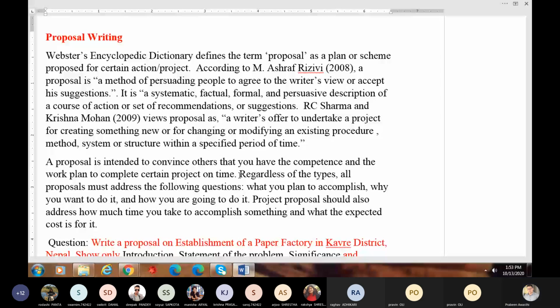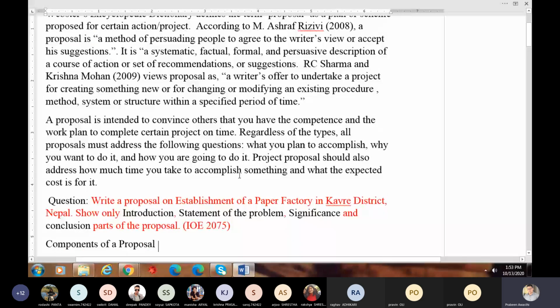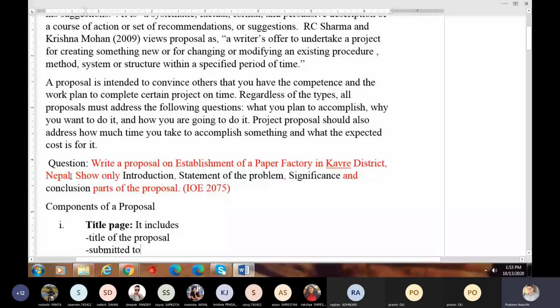Now, this is the question your seniors were asked for writing a proposal. Write a proposal on establishment of a paper factory in Kaveri district, Nepal. Show only introduction, statement of the problem, significance, and conclusion parts of the proposal. Look, establishment of a paper factory in Kaveri district. You have to write a proposal on this.